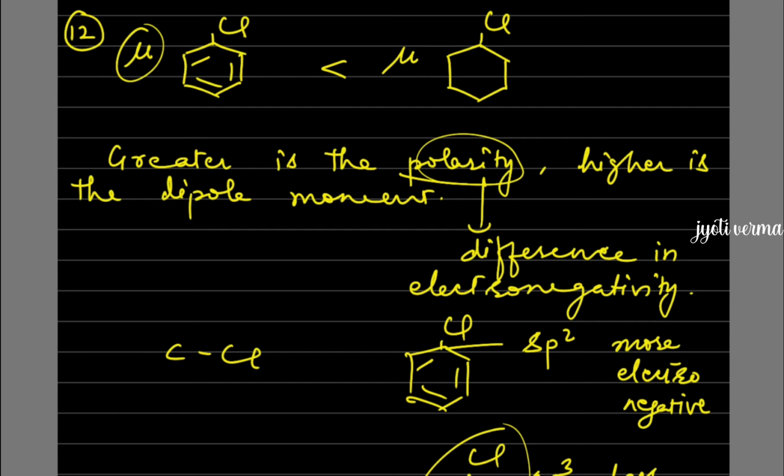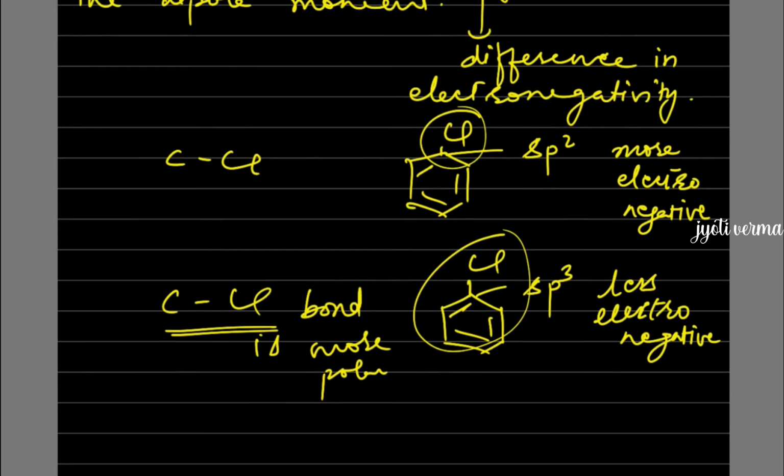So once more, how can we write this answer in a one mark question? We can answer it like this. In chlorobenzene, carbon is sp2 hybridized. That is why the difference in electronegativity of carbon and chlorine is less, and that is why the bond is less polar. While in case of cyclohexyl chloride, carbon is sp3 hybridized, that is why less electronegative, and hence the difference in the electronegativity of carbon and chlorine is much higher, or you can say the bond is more polar. More polar means the dipole moment will be higher. So this is how we can explain the answer.